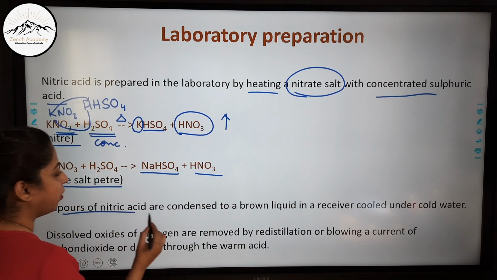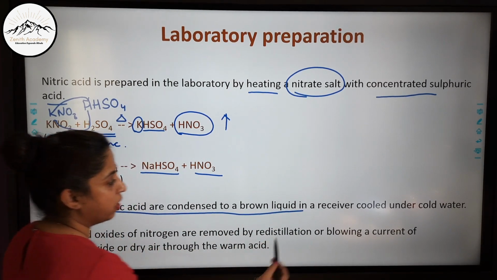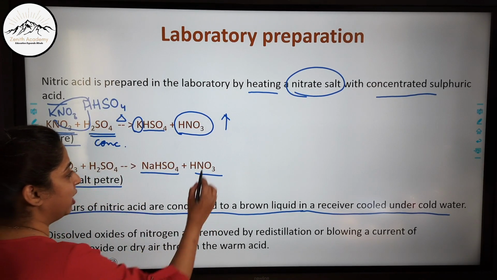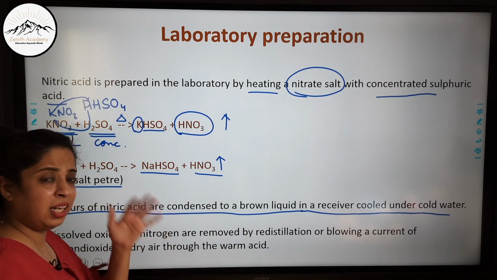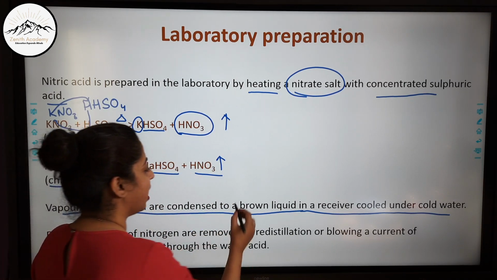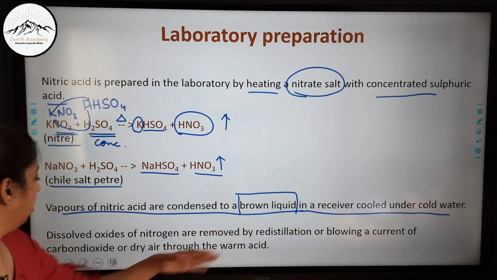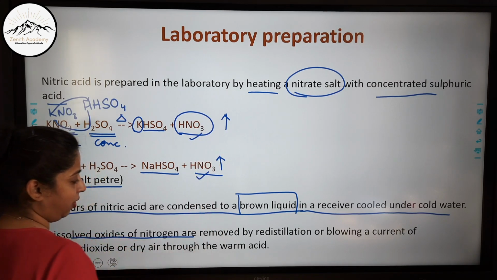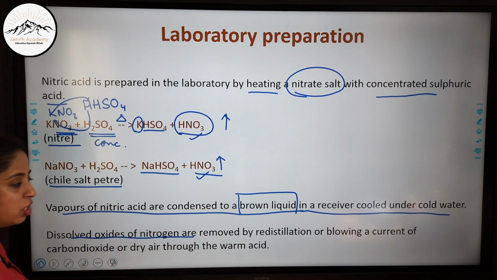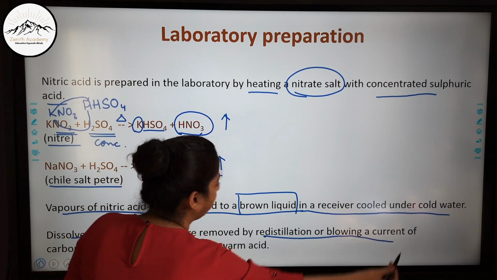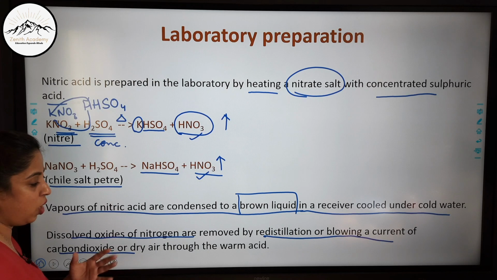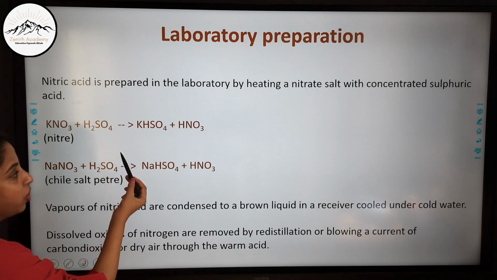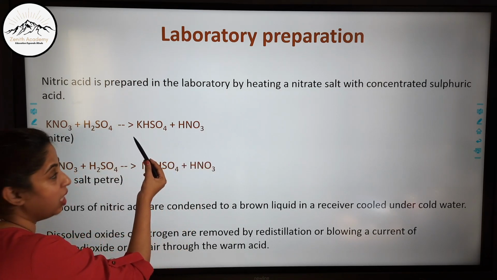Now vapors of the nitric acid are condensed to a brown liquid in a receiver cooled under cold water. We will study this when I show you the experiment, that these vapors are colorless and then when condensed they convert into a slightly brown liquid. Now in this nitric acid there will be some dissolved oxides of nitrogen, which will be removed by redistillation or by blowing a current of carbon dioxide. This also I will explain in detail. Right now just remember that nitrate and concentrated sulfuric acid form nitric acid and metal bisulfate.